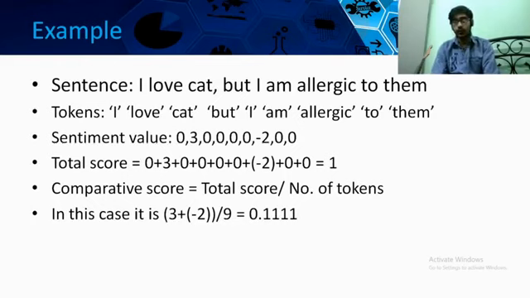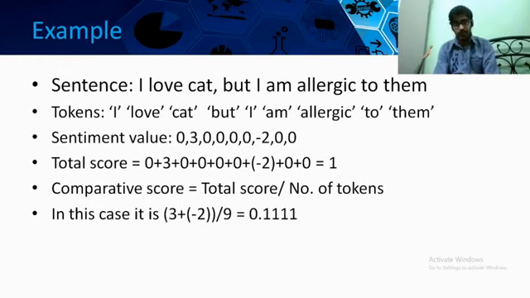From those weight values, if we compute the total score, it becomes 0 + 3 + 0 + 0 + 0 + -2 + 0 + 0 + 0, which is equal to 1. So the total score is 1, and the comparative score is the total score divided by the number of tokens.